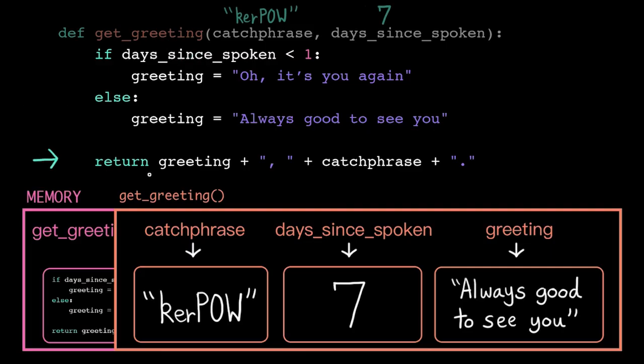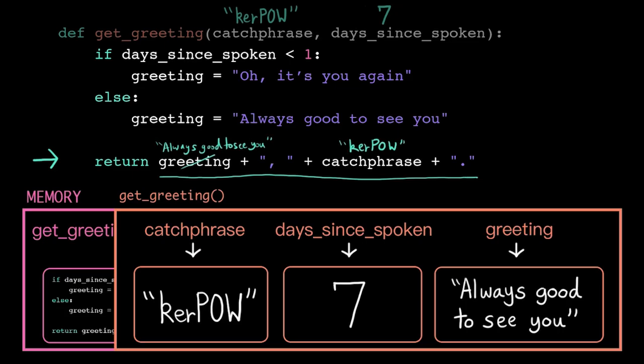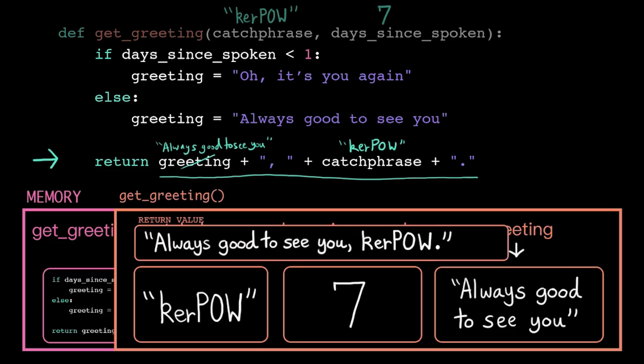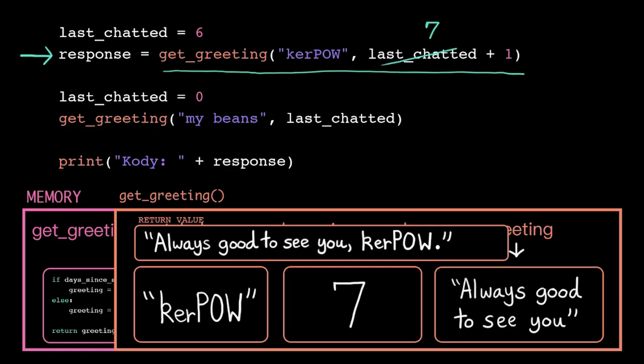The return keyword tells the computer to exit the function and return execution back to wherever the function was called. But first, it needs to calculate the return value, so we need to simplify down this expression. We plug in the current values of greeting and catchphrase, and then we concatenate everything together. Now, the computer jumps execution back to the call site, taking that return value with it.